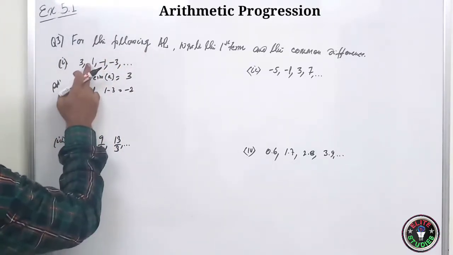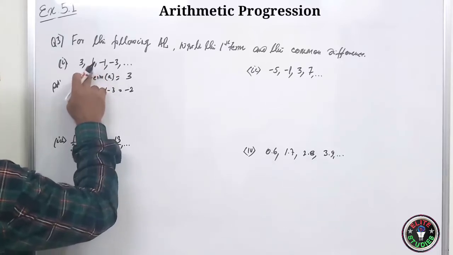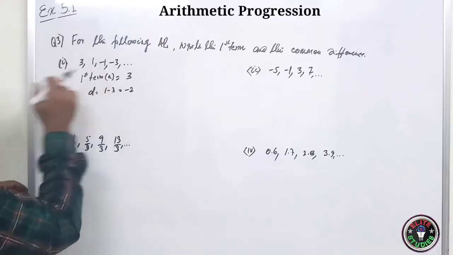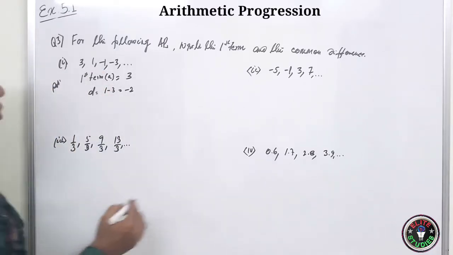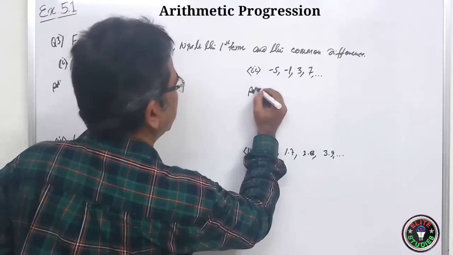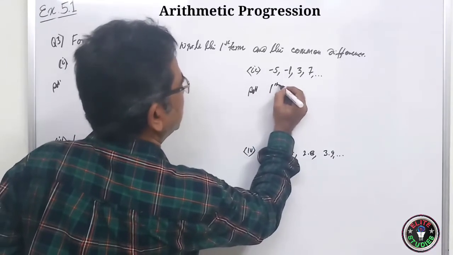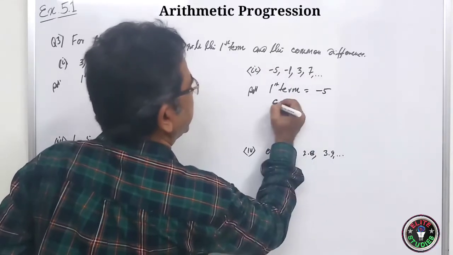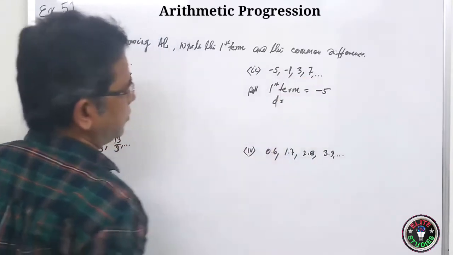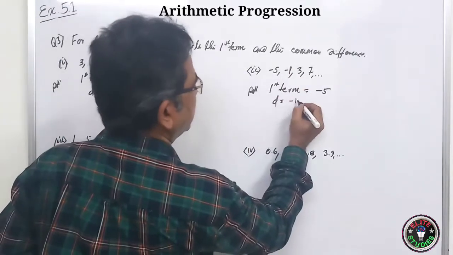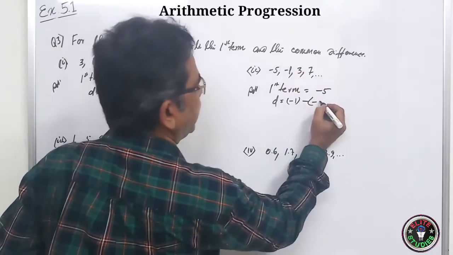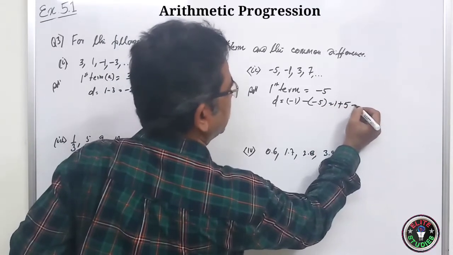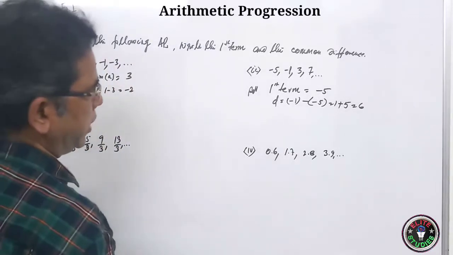Because since it is given, they are already in AP. So you can check, you see 1 minus 3 is minus 2. So minus 1 minus 2, minus 3 and plus 1, it is minus 2. So D is equal to any one you can take. Now here, first term solution. First term is equal to minus 5, and D you can take any pair. You can take minus 1 minus of minus 5. So it will be minus 1 plus 5 is equal to 6. So D is 6 here.